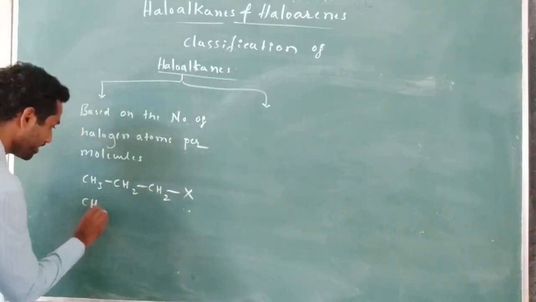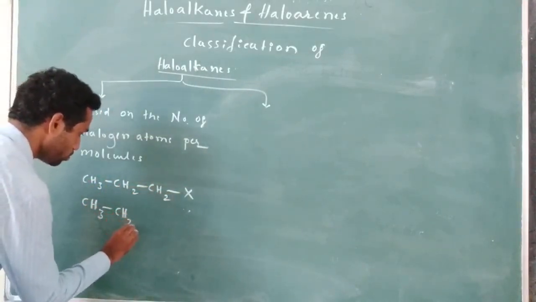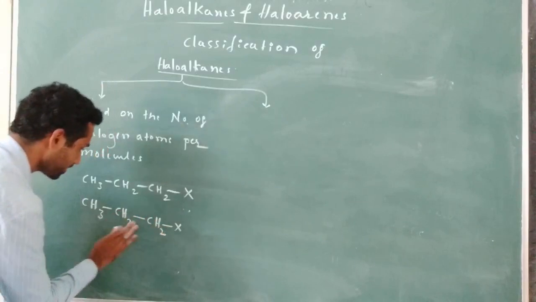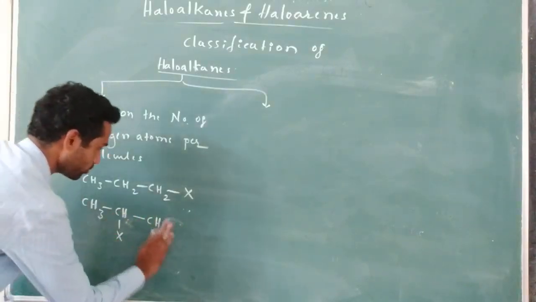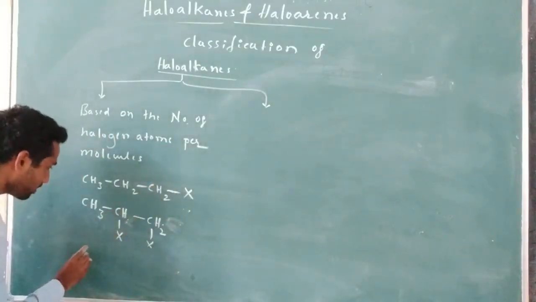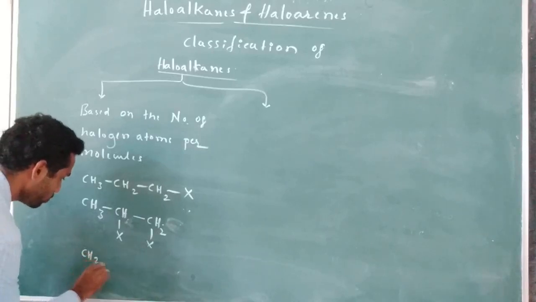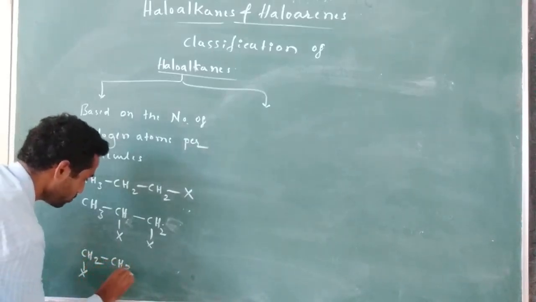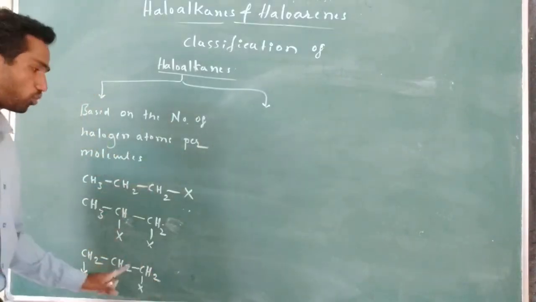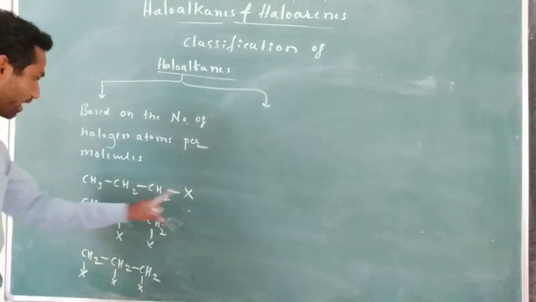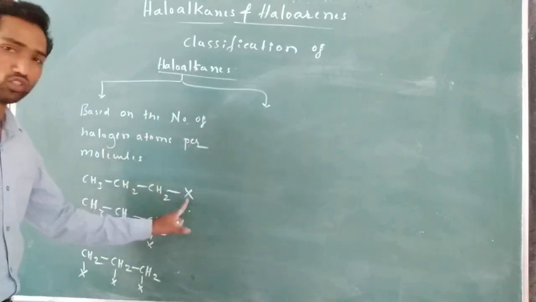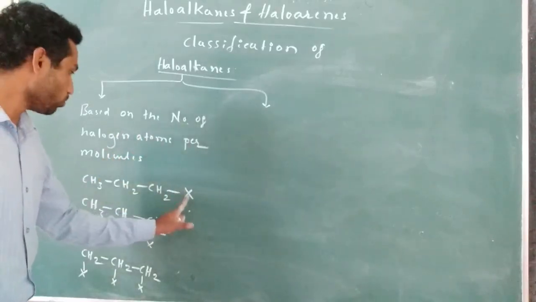One more example is CH3, CH2, CH, with X. So I am going to write like this, X. Right. One more molecule I will write: CH2X, CH2X, CH2X. So these are the three molecules. In this molecule only one halogen is there. Halogen atoms per molecule: for one molecule, how many halogen atoms are there? Only one halogen atom per molecule.